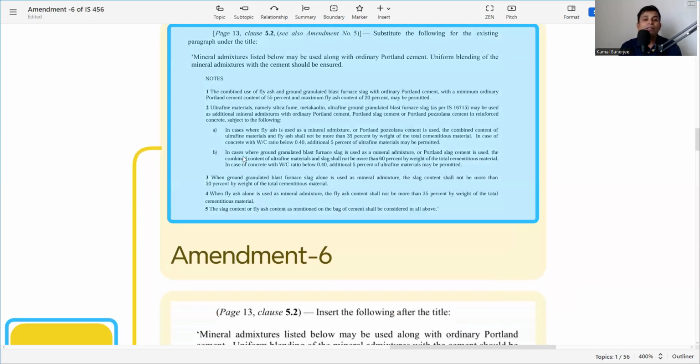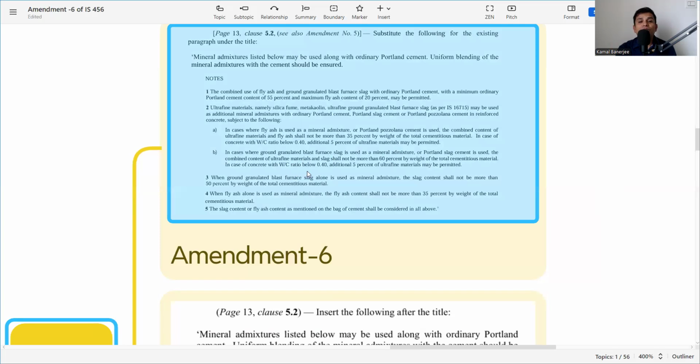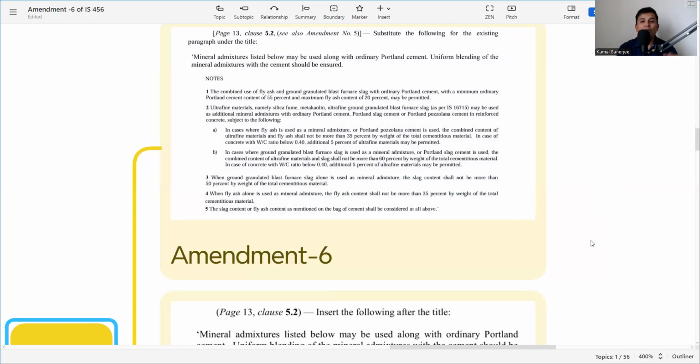The next part is: in cases where ground granulated blast furnace slag is used as a mineral admixture or Portland slag cement is used, the combined content of ultrafine material and slag shall not be more than 60% by weight of the total cementitious material. So with GGBS and Portland slag, the maximum is 60%. In case of concrete with water cement ratio below 0.4, an additional 5%. So here also the same condition is given, that 5% can be increased if the water cement ratio is below 0.4.